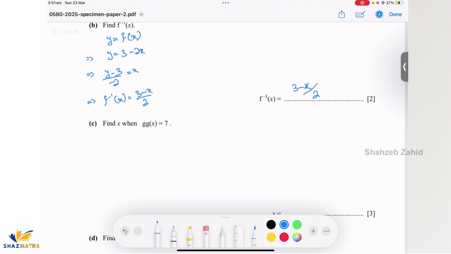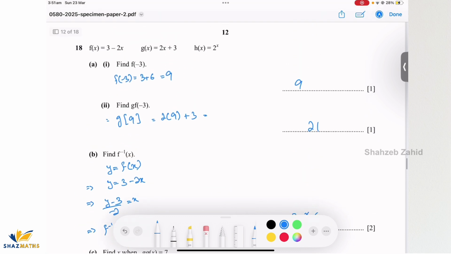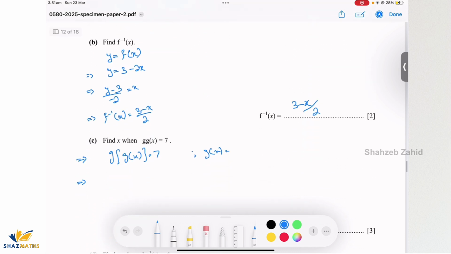Find x when g of x equals 7. So g of x is expressed like this. Basically in the definition of g of x, you'll substitute g of x again. Just writing down what was g of x here. And that was 2x plus 3.